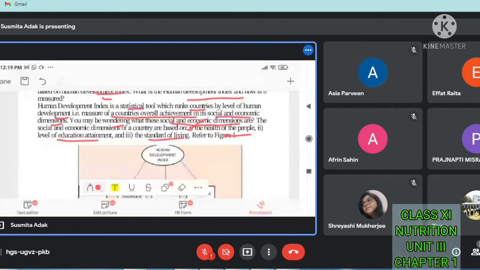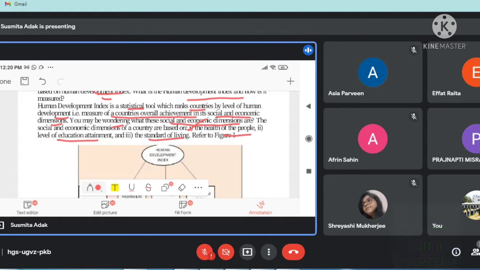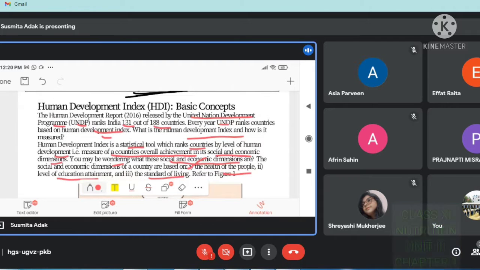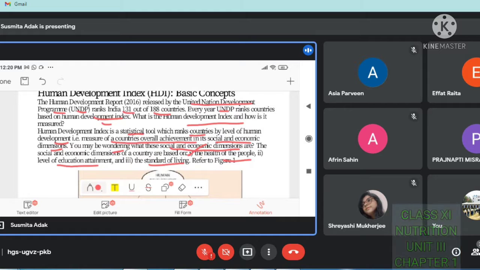Means how much people are healthy in this country, how much people are educated here, and what is the standard of living of the people of that country. According to these three levels, the human development index rank has been given by UNDP.